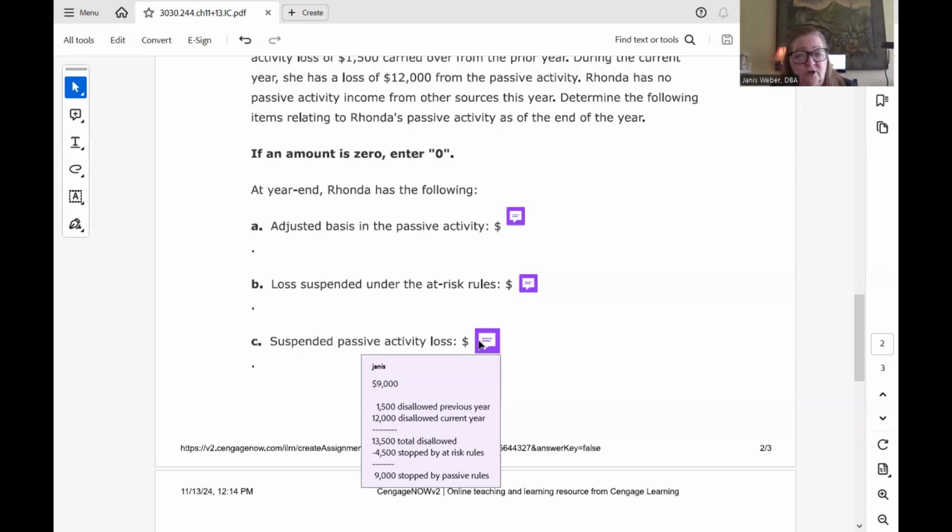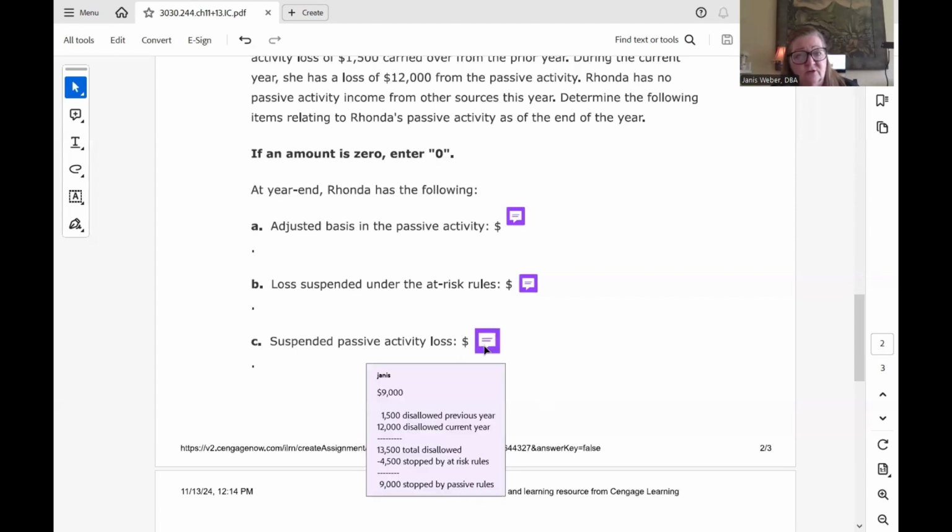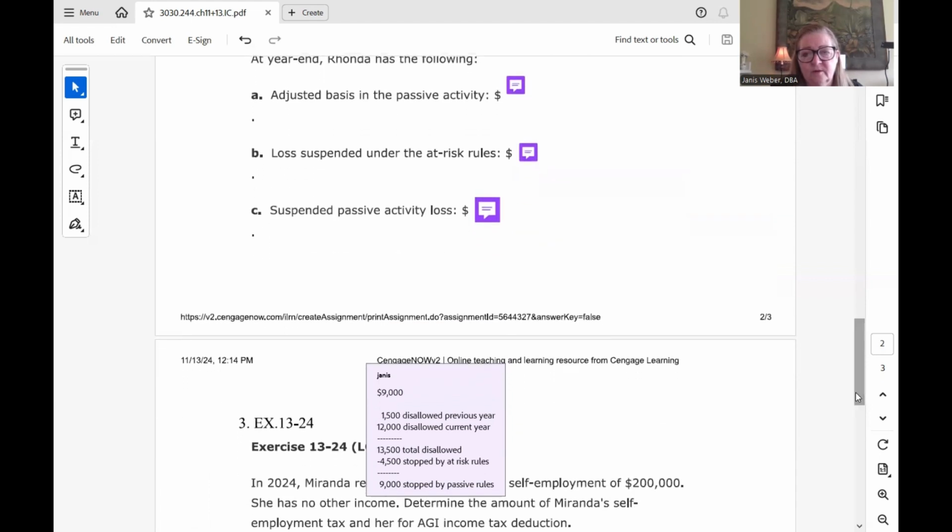So we look at the total loss: $1,500 had been disallowed before, and then the $12,000 loss this year had no passive income to offset it, so it's also disallowed for passive purposes. So $13,500 total is disallowed or suspended, and $4,500 of it can be explained because it was already limited by at-risk rules. So only the $9,000 that's left is suspended solely because of passive rules. Okay, so that's the two problems that we're covering for that.